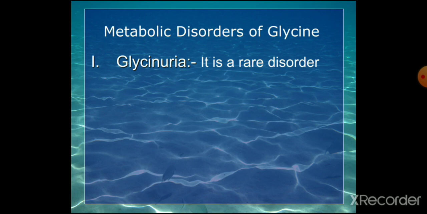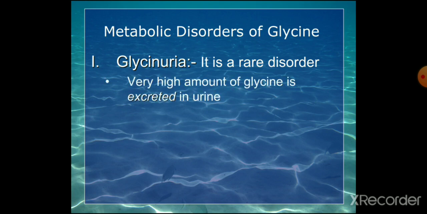Now we will pass on to the metabolic disorders of glycine. The first one is glycinuria. It is a rare disorder, and a very high amount of glycine is excreted in urine. So there is something wrong with the reabsorption of glycine from the renal tubule. The defect here is defective renal reabsorption of glycine from the kidney.